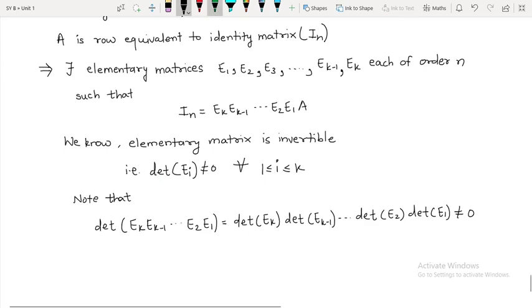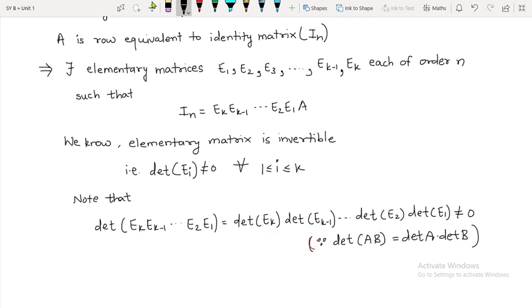We already know that the determinant of AB is equal to what? Since we know the determinant of AB is equal to the determinant of A multiplied by the determinant of B. Now this is not only true for two matrices. If you take any number of matrices, this formula will hold. If you take three matrices, it will still be true. So the determinant of ABC will be the determinant of A multiplied by the determinant of B multiplied by the determinant of C, and so on.